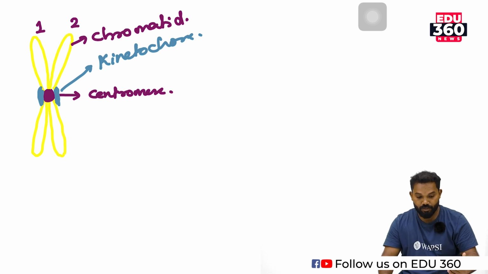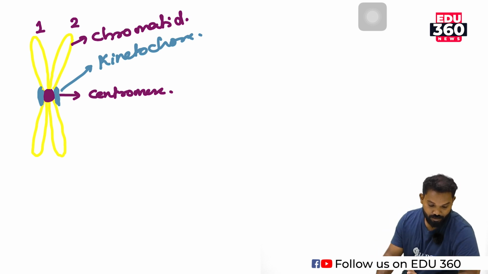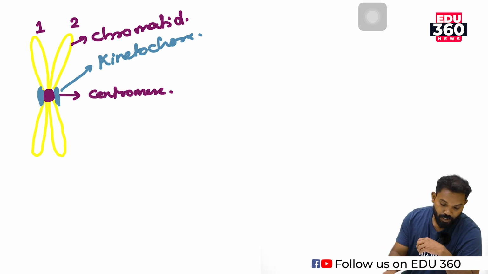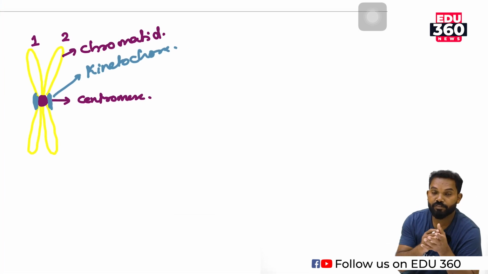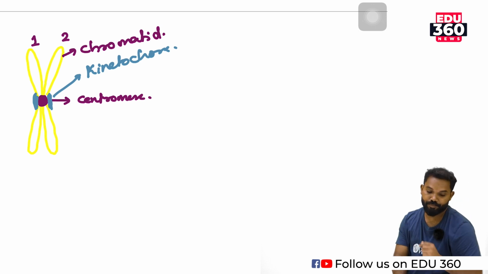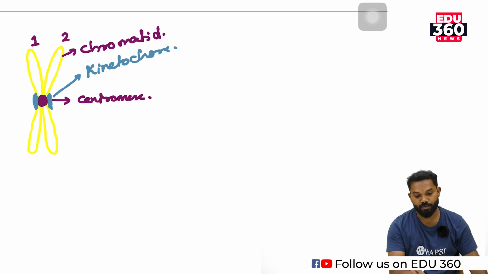Not every time are there chromosomes, a kinetochore, or a chromatid, but at some stages the chromosomes are clearly visible. We have to see the centromere, kinetochore, chromatid, etc. So this one is a chromosome.